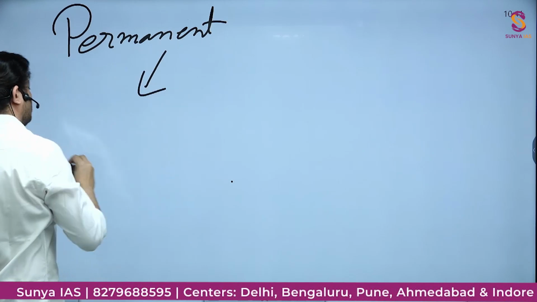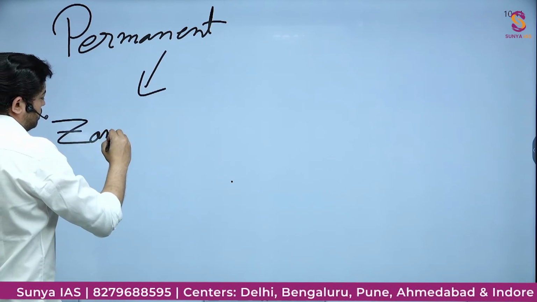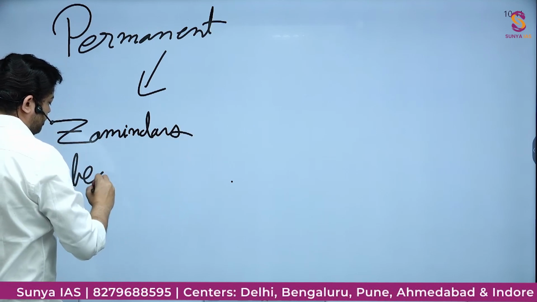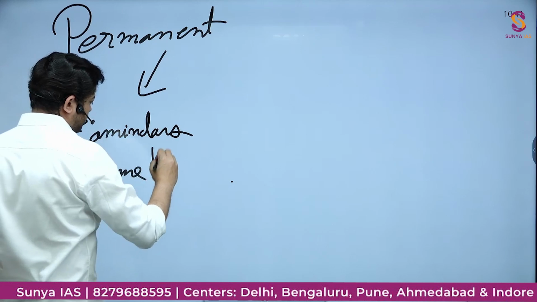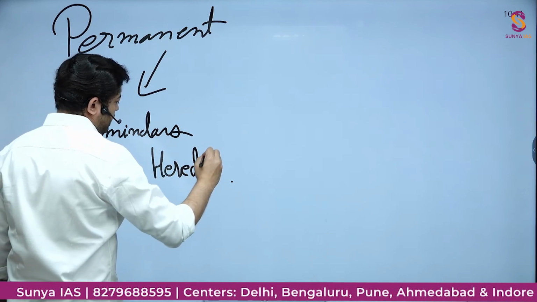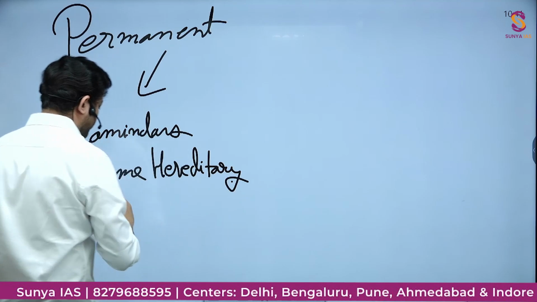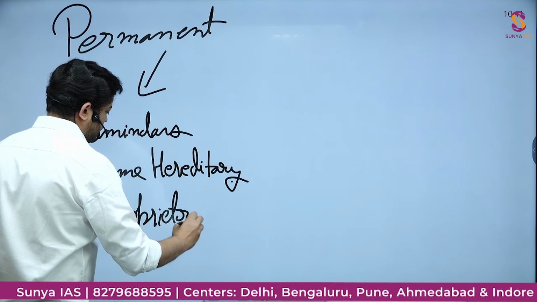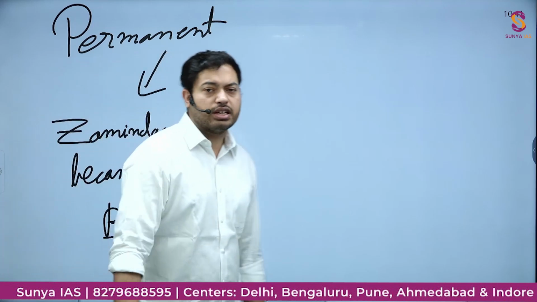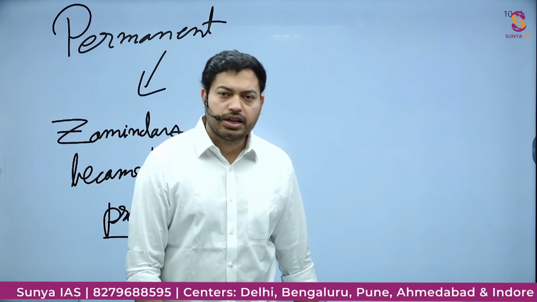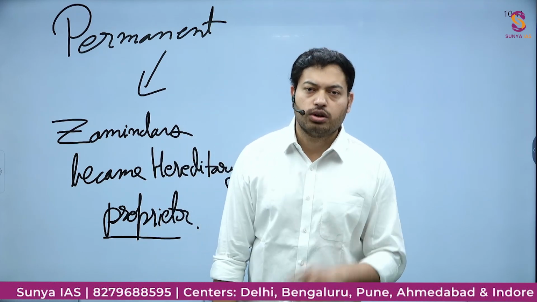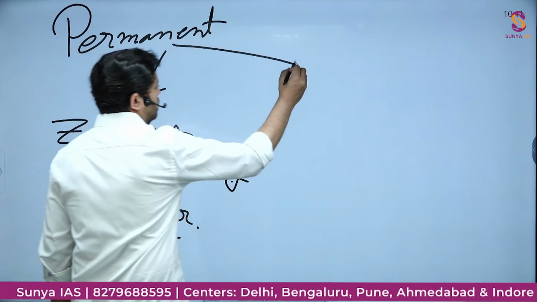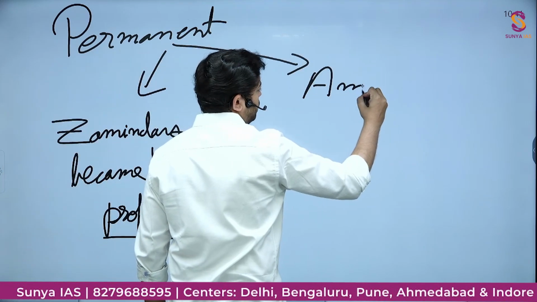First of all, the zamindars became hereditary proprietors, but the British government still had the right to take back the territory, the land, if the zamindars were not paying their revenue on time. Plus, the amount which had to be paid was also fixed.